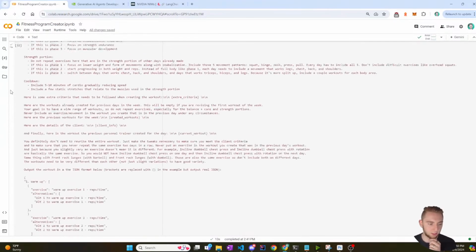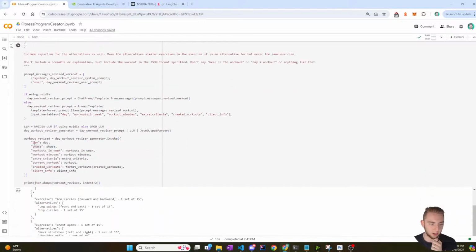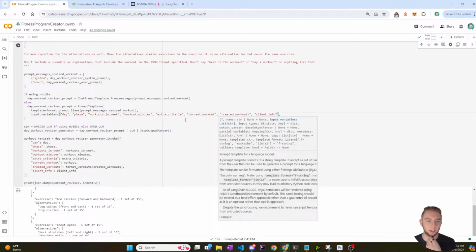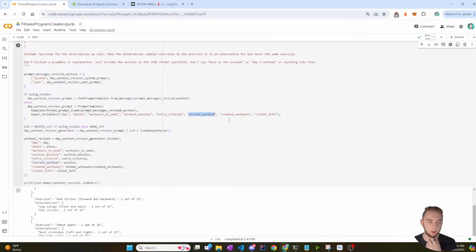And then for the second prompt here, I have the day, and then I'll add in the phase, and then I have the workouts in the week, workout minutes, extra criteria, created workouts, or current workout. Yeah, I'm missing another one because I think I actually copied the input variables from the previous. Yeah, that was a mistake. I copied the input variables from the previous prompt instead of doing the input variables from the old way I was doing things. So current workout.